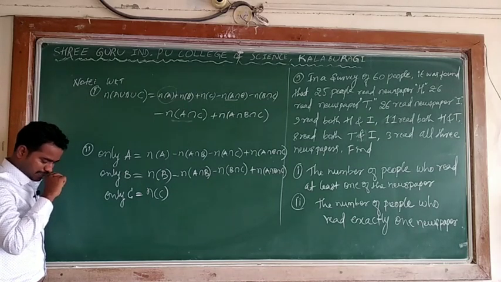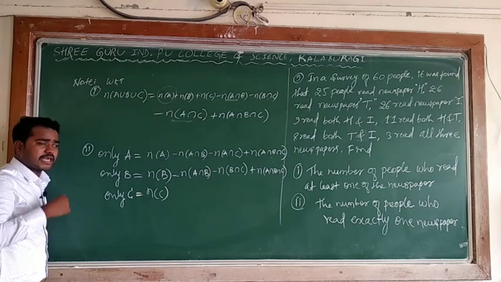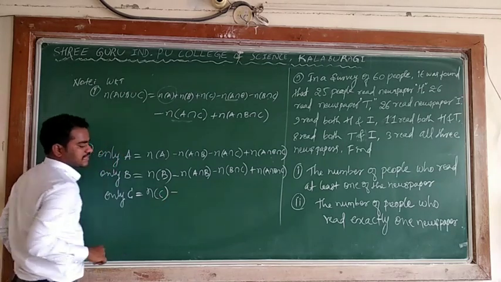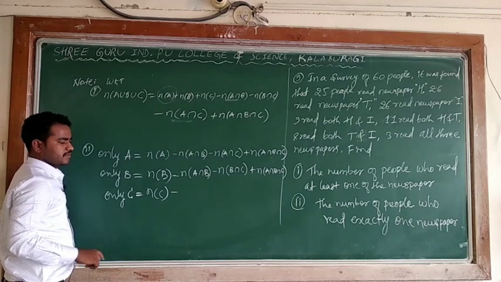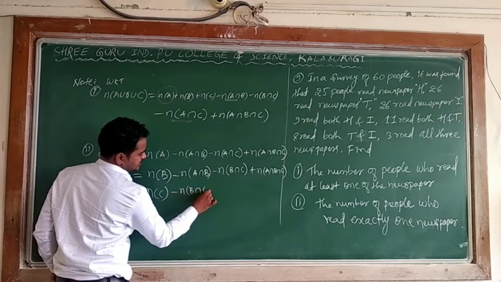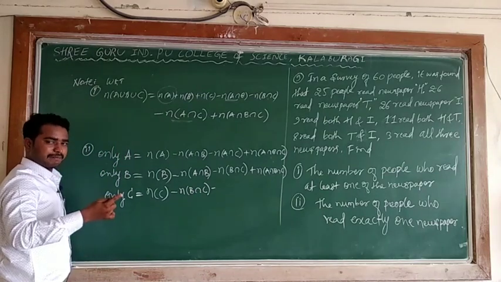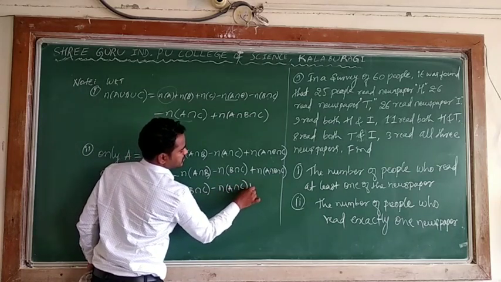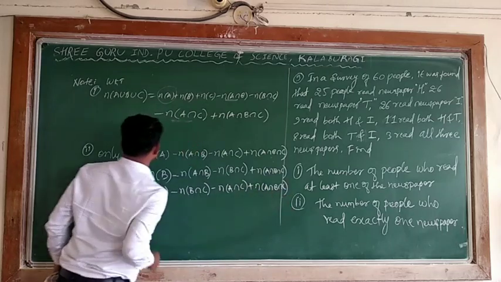I don't want N of B or N of A here, I need only the intersection of A with C and of B with C, so minus N of A intersection C, minus N of B intersection C, and plus N of A intersection B intersection C, always A, B, C. Copy this.